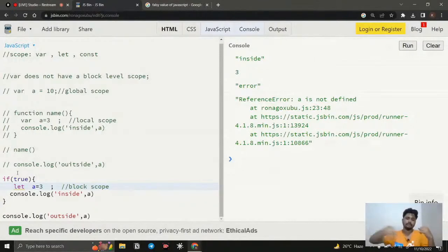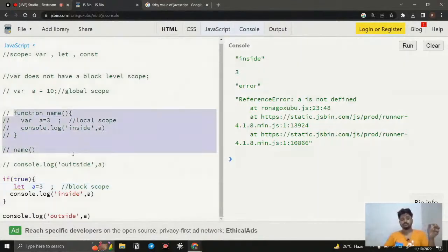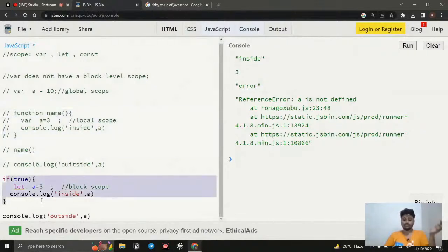But when I declare a variable with let inside a function, it is accessible only inside that function. When I declare a variable with let inside a block level, it is accessible only inside those curly braces. We are not able to access it outside, right? So this is a new universe when it comes to let.